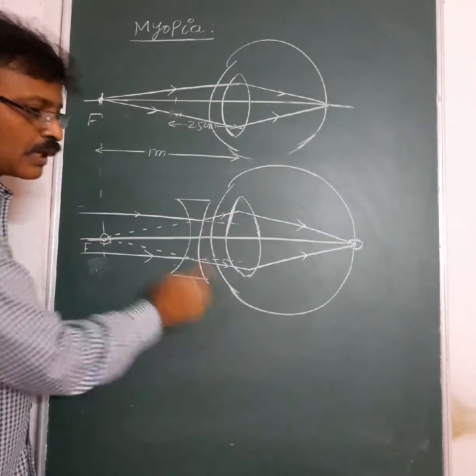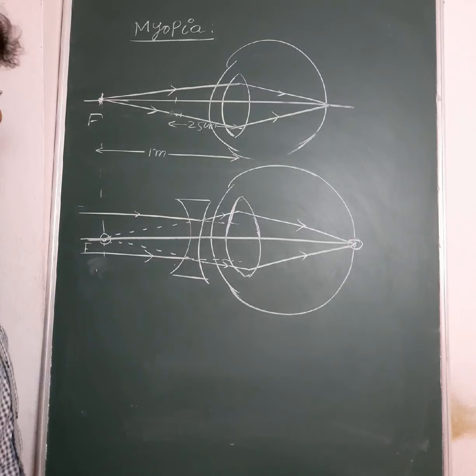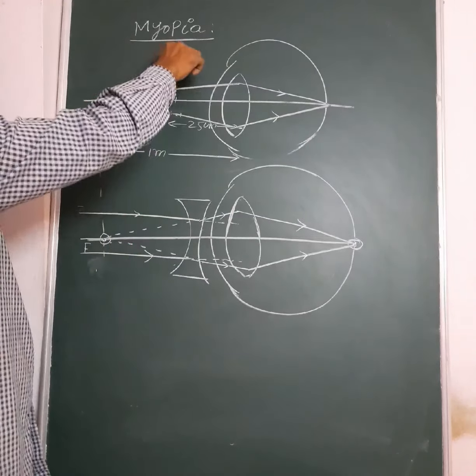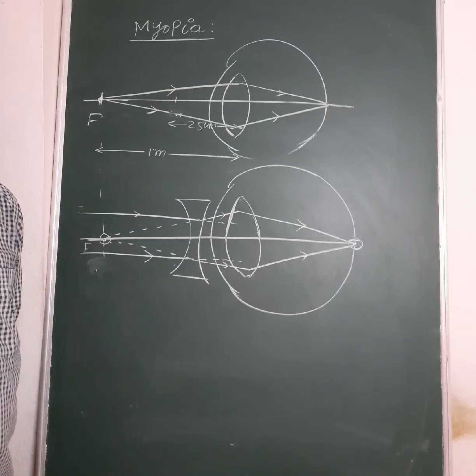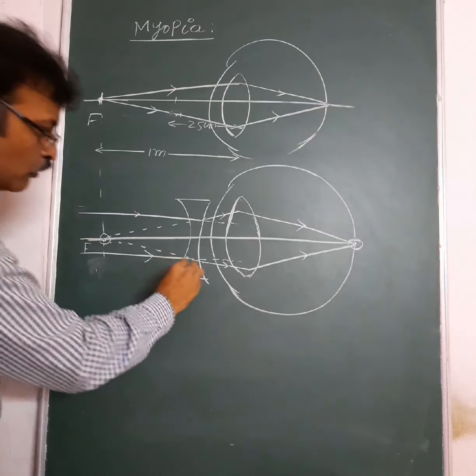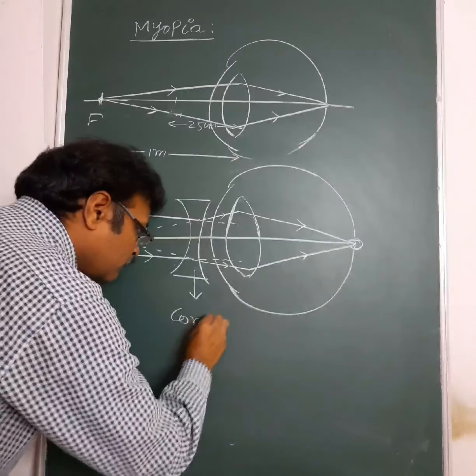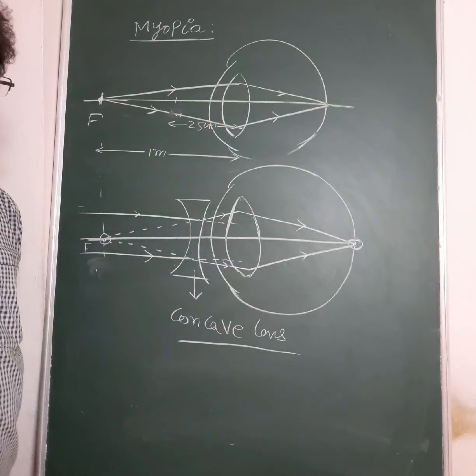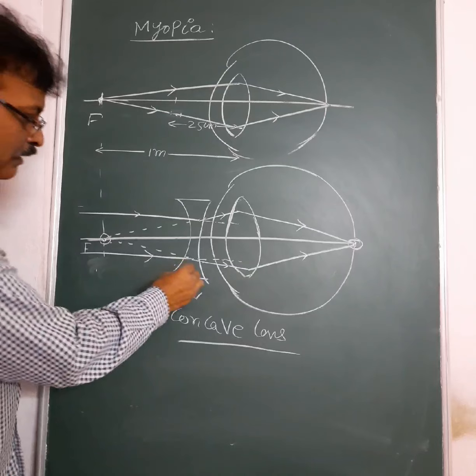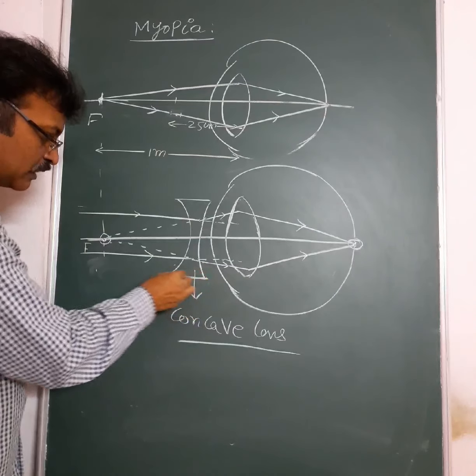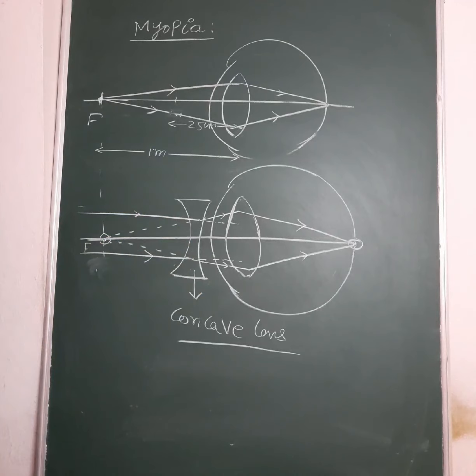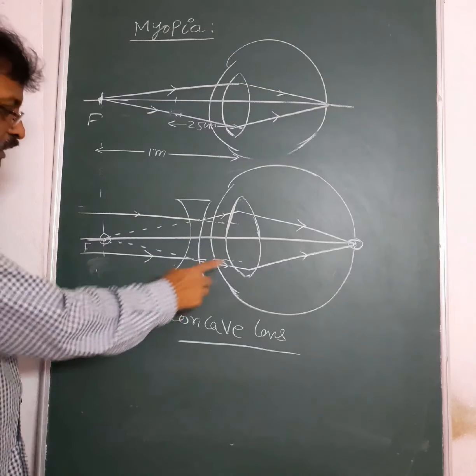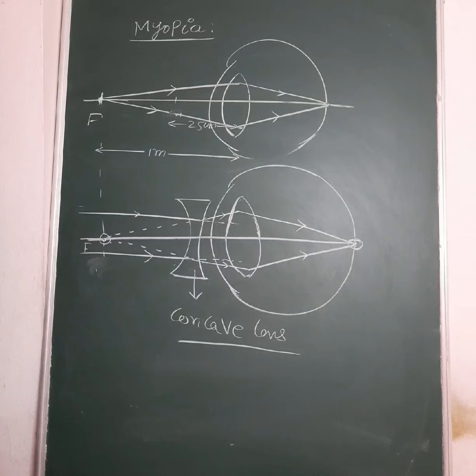This is how you correct the defect of vision called myopia. So to correct the defect of vision, myopia or short-sightedness or nearsightedness, we have to use a concave lens or a diverging lens of some focal length, and we can calculate what is the focal length of the concave lens required to correct the defect of myopia. It varies from person to person depending upon the far point of the myopic eye.